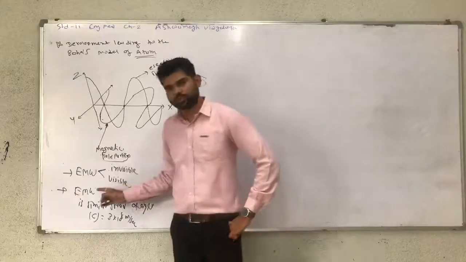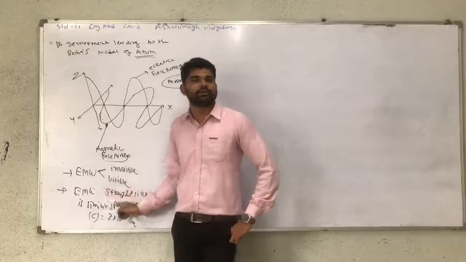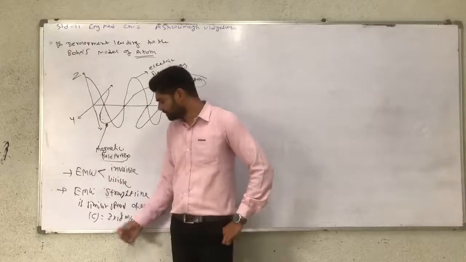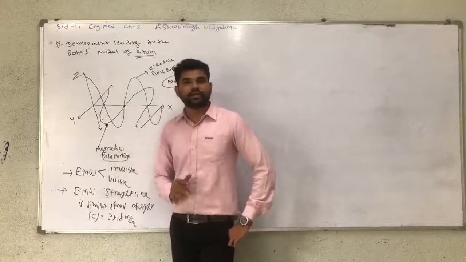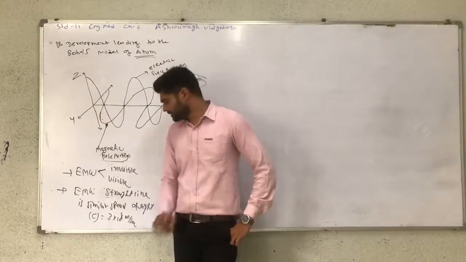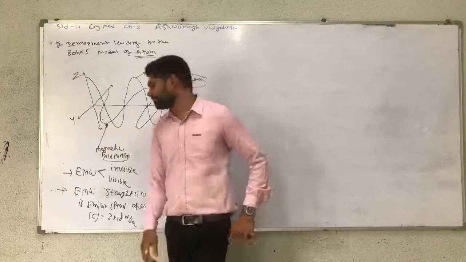First, both visible and invisible waves are possible, and they travel in a straight line. Another point: these two fields, electric and magnetic, are perpendicular to each other, and they travel in a straight line with the same speed.